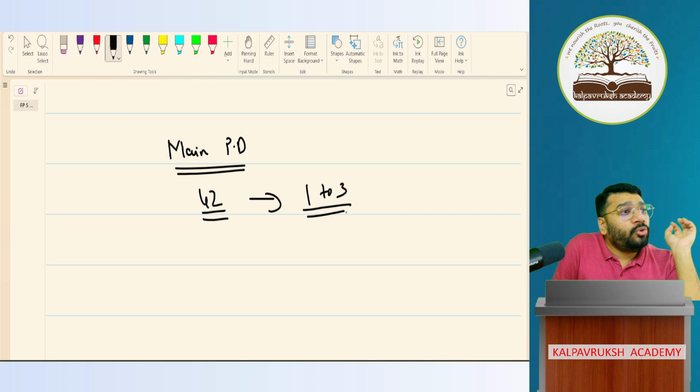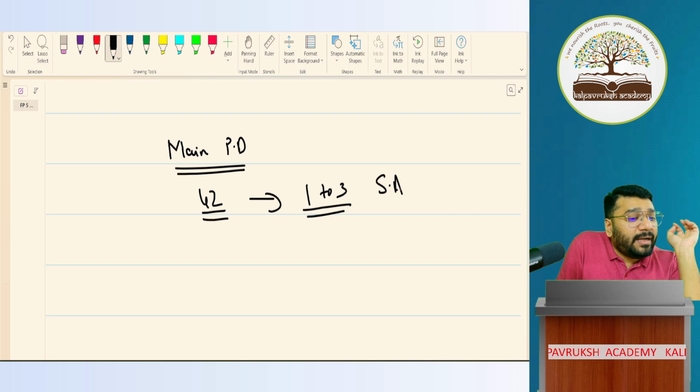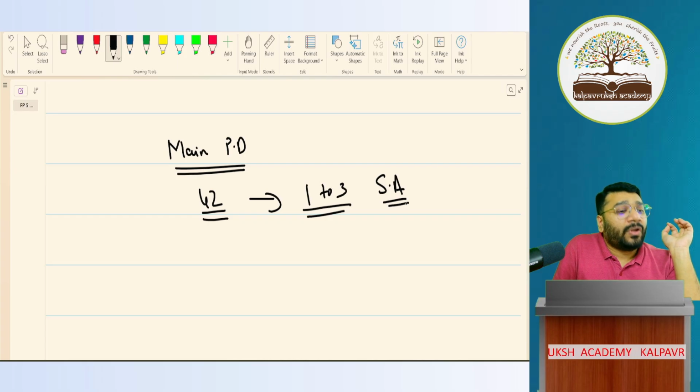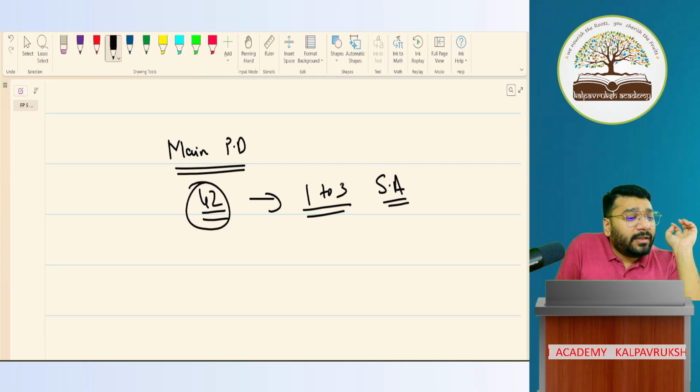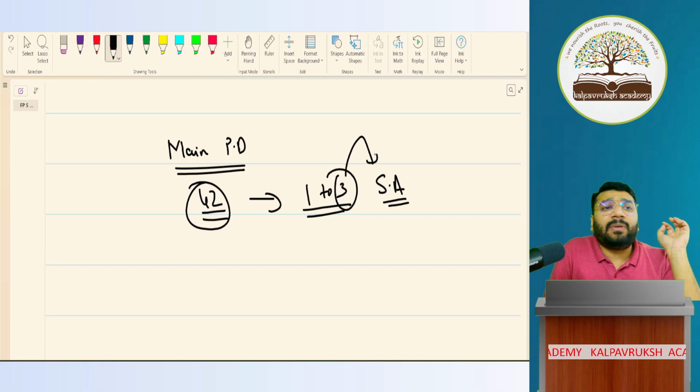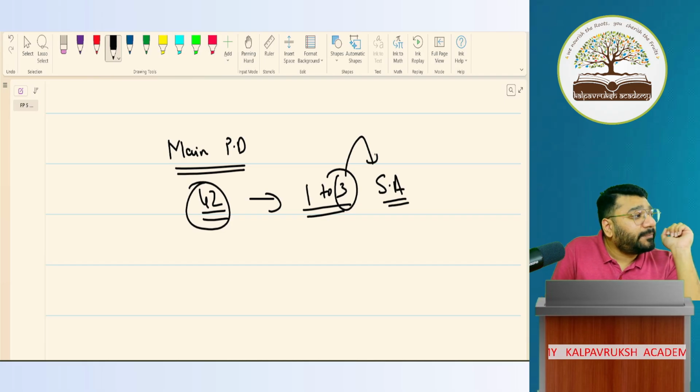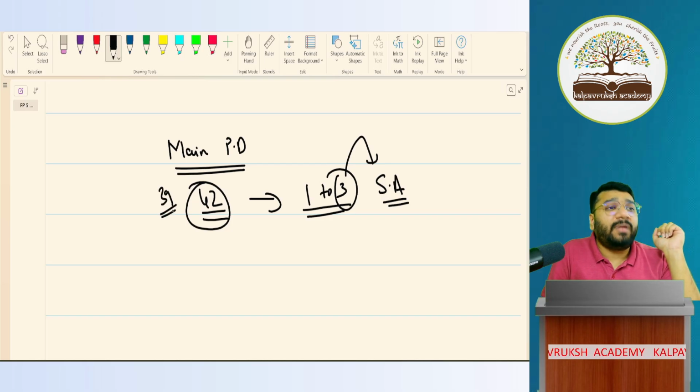You will create a supplementary agreement. For those 3 points alone, you'll refer to the supplementary agreement. For the remaining 39 points, you will refer to the main partnership deed.